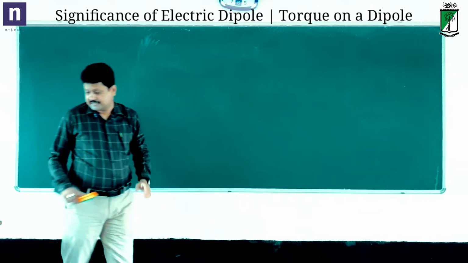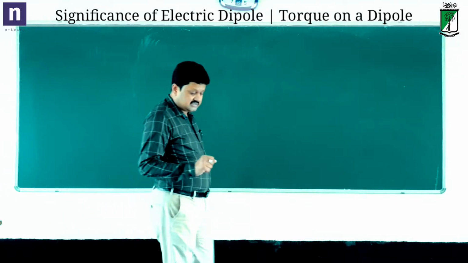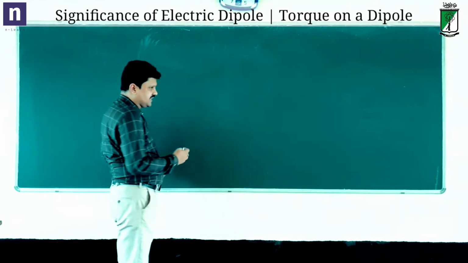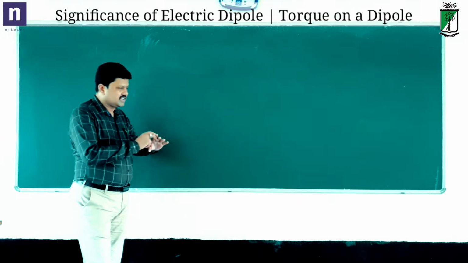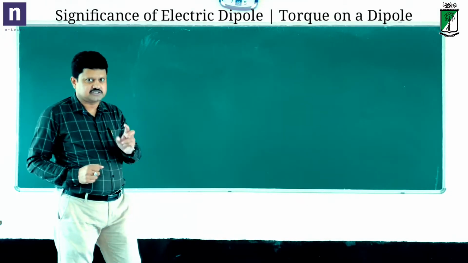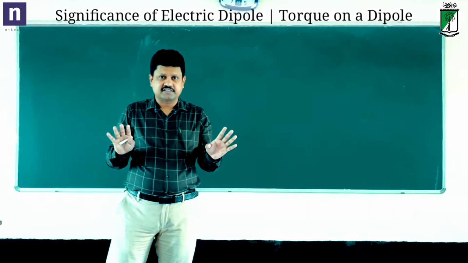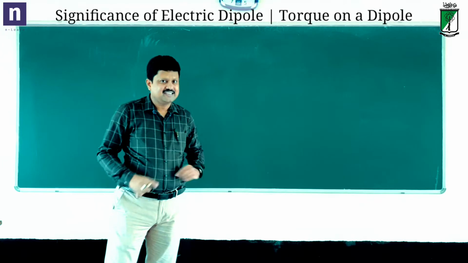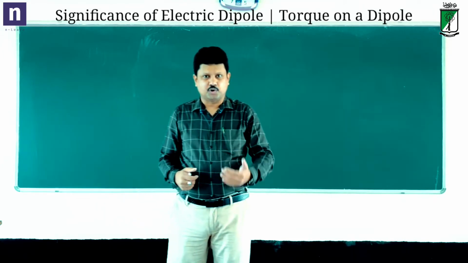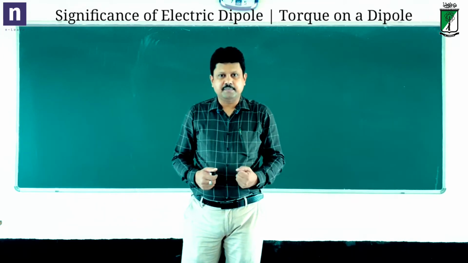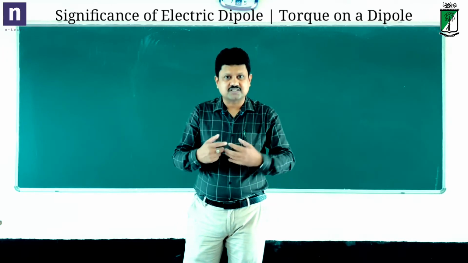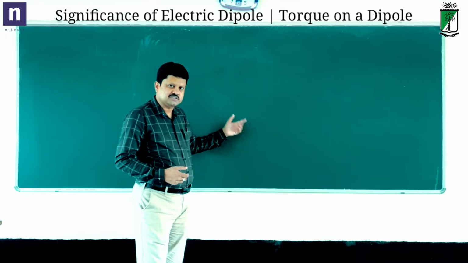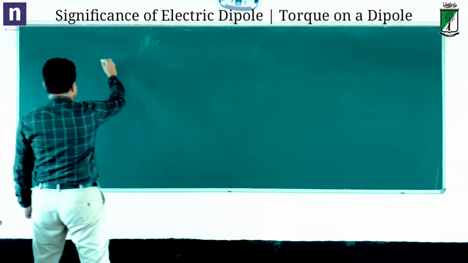Now let us try and understand the effect of an external electric field on a dipole. Consider an electric dipole placed in an external uniform electric field. For simplicity, we take a uniform electric field, meaning the strength of the field is the same at every point. In such a field, if I place an electric dipole, there will be some forces acting on the charges of the dipole. What exactly happens? Let us check that.